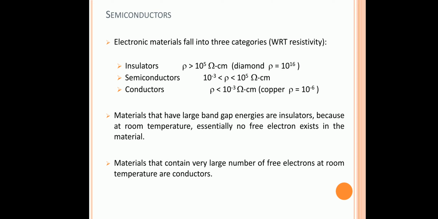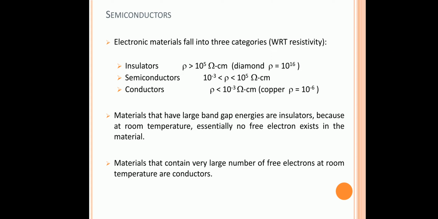That is the difference between conductors and insulators. For an insulator, the valence band is fully filled with electrons and the conduction band is empty. For conductors, the valence band is fully filled and the conduction band is partially filled, or in another way, the valence band and conduction band overlap each other. That's the difference between insulators and conductors based on their energy gap.